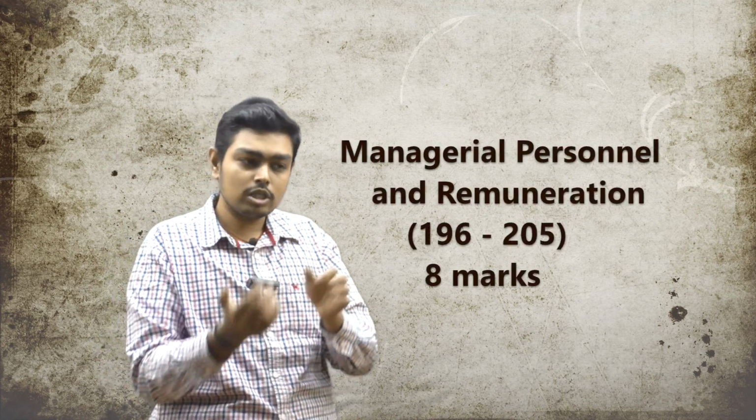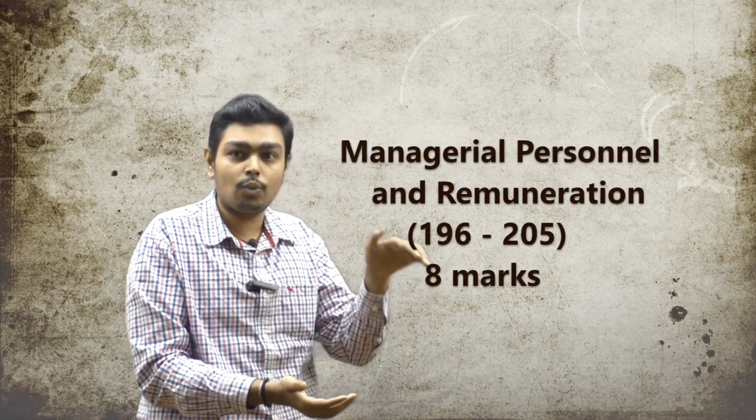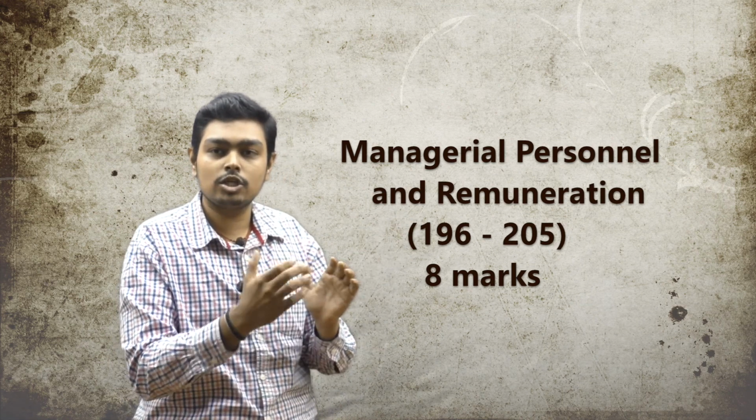So this chapter has more weightage. According to me, it should be somewhere around 12 to 15 marks for this chapter alone. Then the third part is a continuation of the directors. We can say directors have three parts: one is qualification and appointment of directors, second is meetings and powers of the board, and third is managerial remuneration and managerial personnel. This managerial remuneration chapter starts from section 196 and ends at section 205.